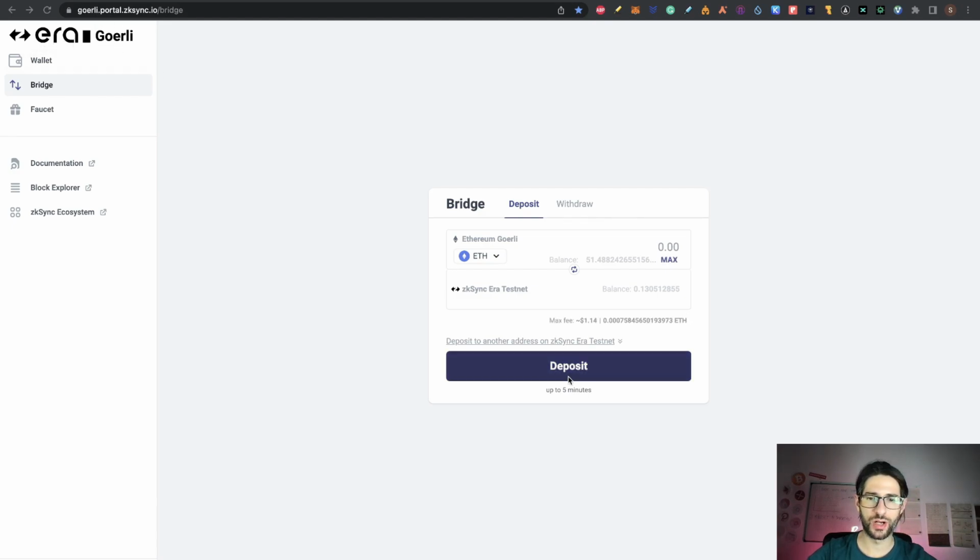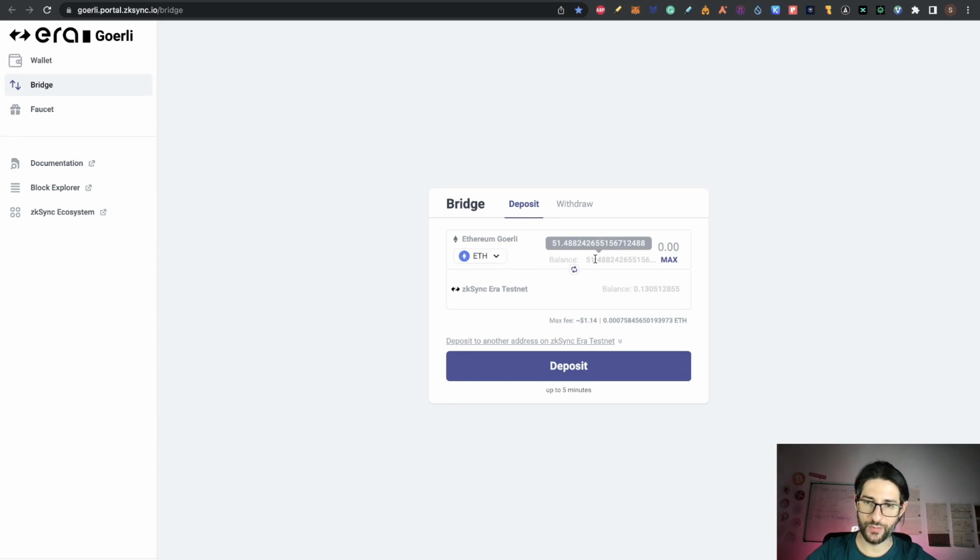If you don't see the Goerli, it means that you are in the mainnet, and down here I am blocking that right now, but you can change from the Zksync era testnet to the mainnet. The portal looks really similar, but I recommend you to use my link so you go directly to the Goerli. And here you need to bridge.